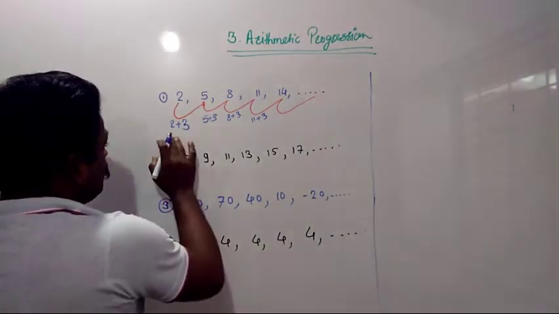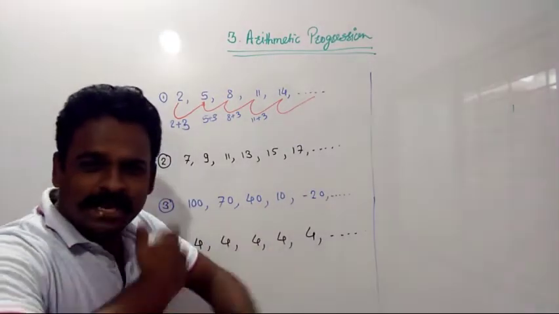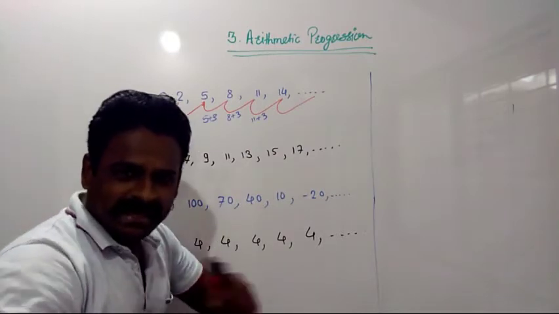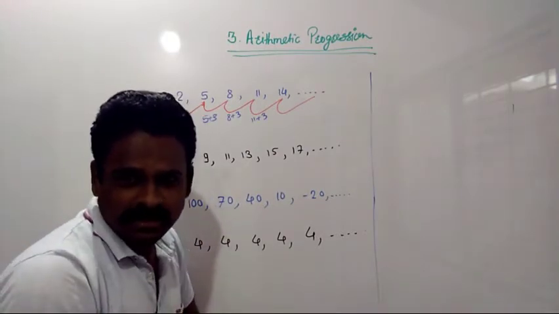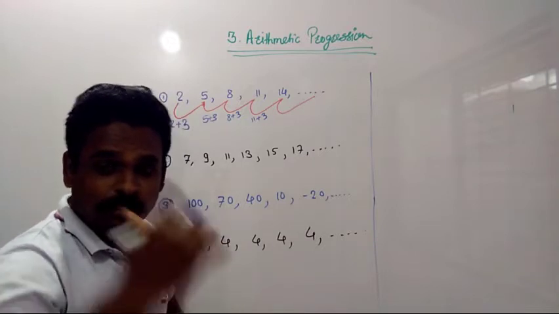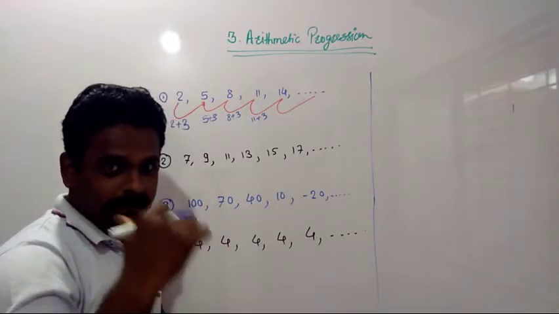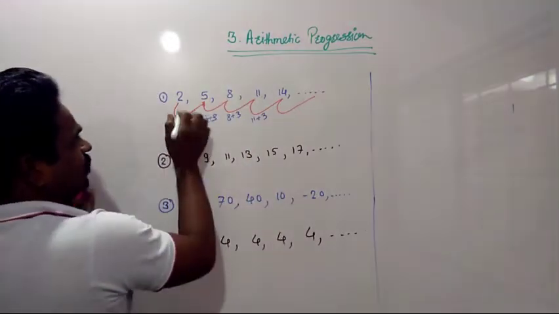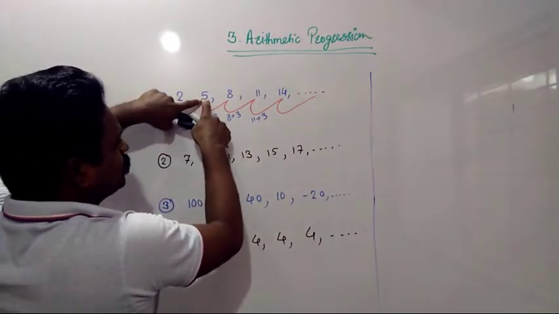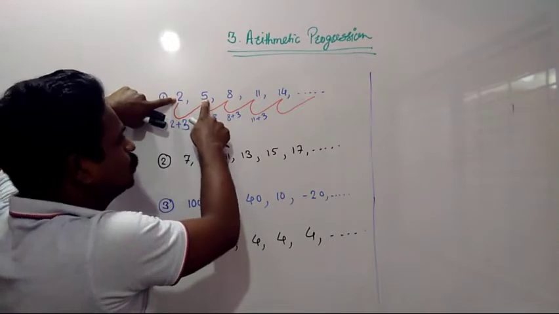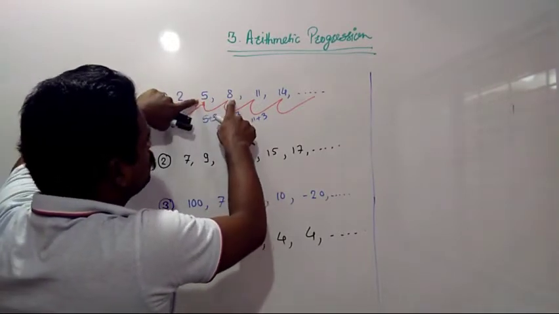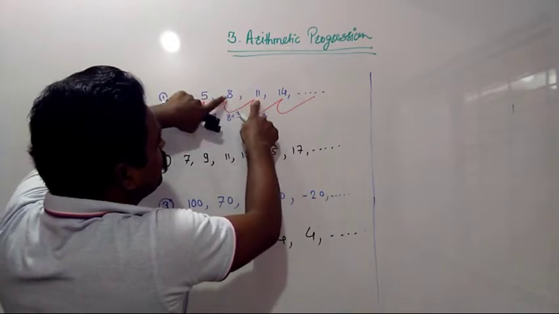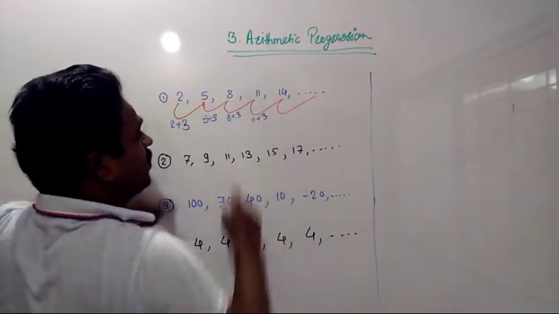So we are getting the next number in the sequence by adding a particular number to the previous one. If we want this 5, then we have to add a particular number to 2. If we want this 8, we have to add a particular number to 5. If we want 11, we have to add a particular number to 8.